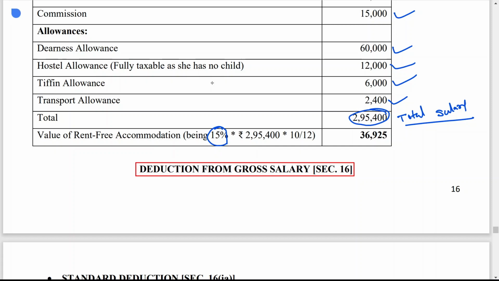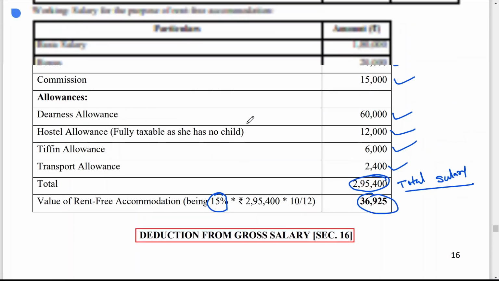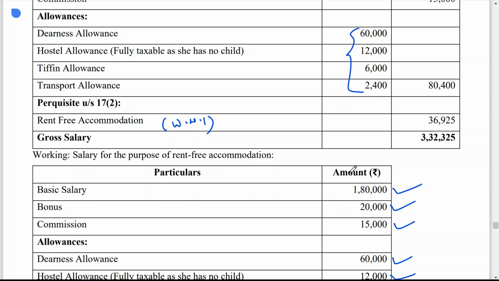Why 10 divided by 12? Because you want to find out the value of rent free accommodation only for 10 months, not for the whole year. So 36,925 will come. You can do it in your calculator. So your answer gets confirmed, and you have to write down the same here.